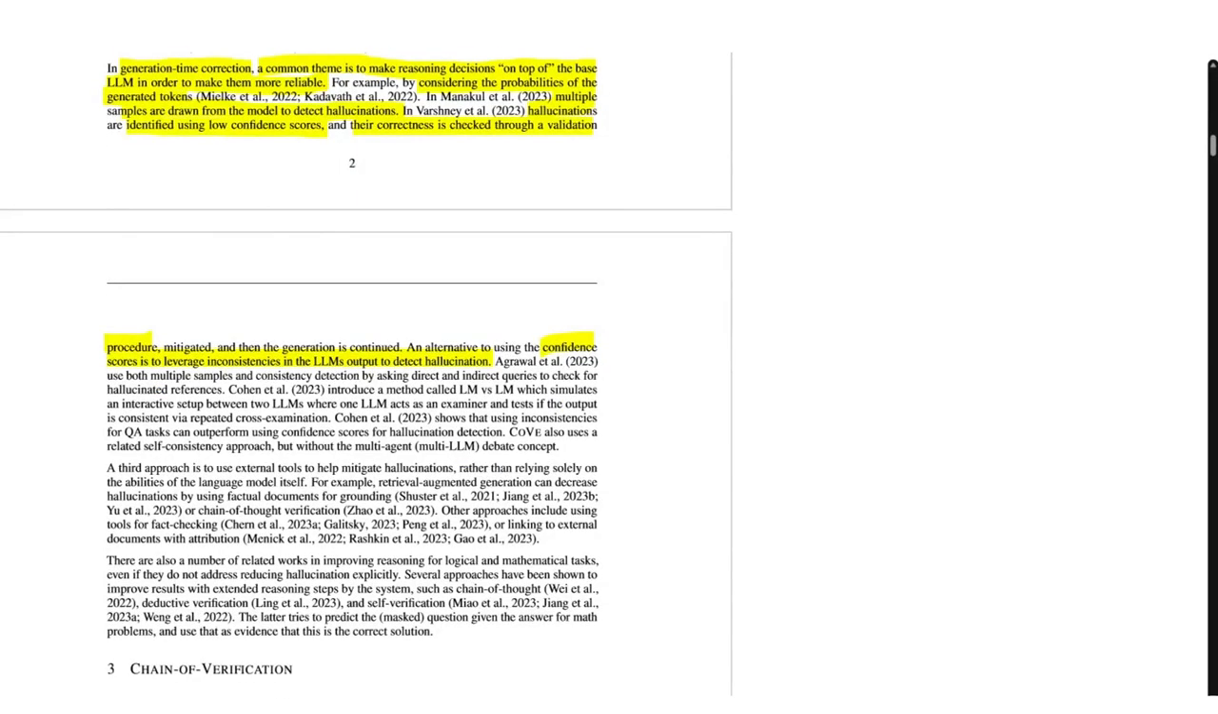And the final approach is again to use external tools to help mitigate hallucinations, rather than relying solely on the abilities of the language model itself.